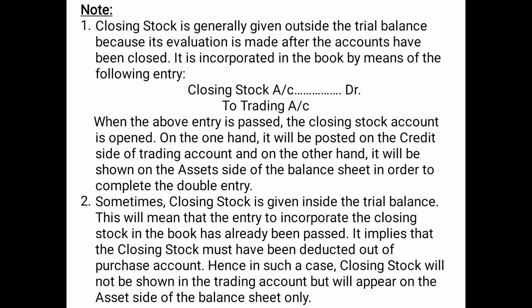So, just to summarize, if closing stock is given outside the trial balance, it will be shown in two places: firstly the credit side of the trading account, and secondly the asset side of the balance sheet. On the other hand, if closing stock is given inside the trial balance, it will be shown in only one place, that is the asset side of the balance sheet, and it will not be a part of the trading account in that case.